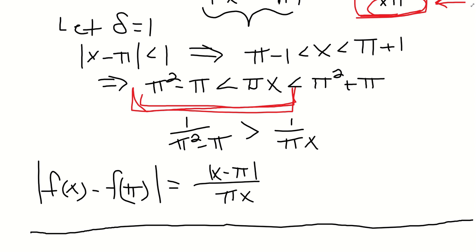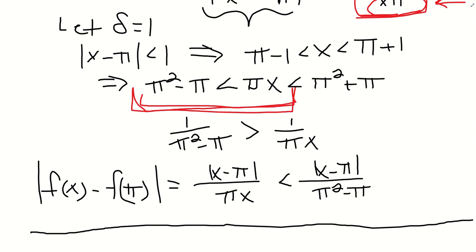We did that just a second ago. But now we know that that is always less than |x - pi| divided by pi squared - pi. And again, we just showed that with our inequality. We just showed that this was always true.